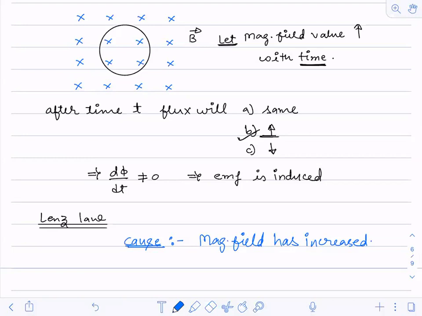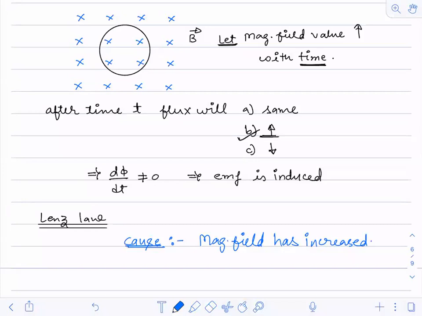You have to decrease the magnetic field. It's very simple. Magnetic field is increasing and that's why EMF is getting induced. So you have to oppose it. That means you have to oppose the root cause. What is the root cause? The magnetic field getting increased. So while opposing it, what should you do? The magnetic field should be decreased.